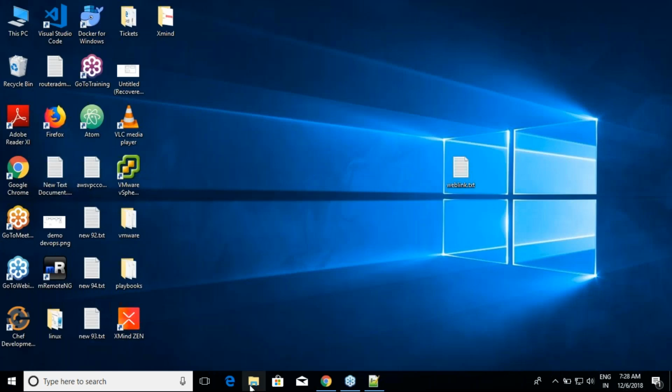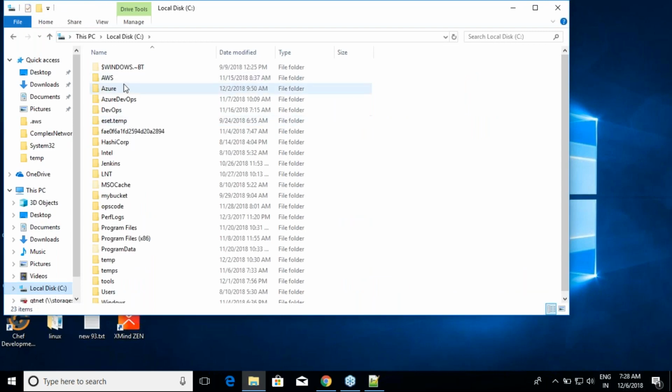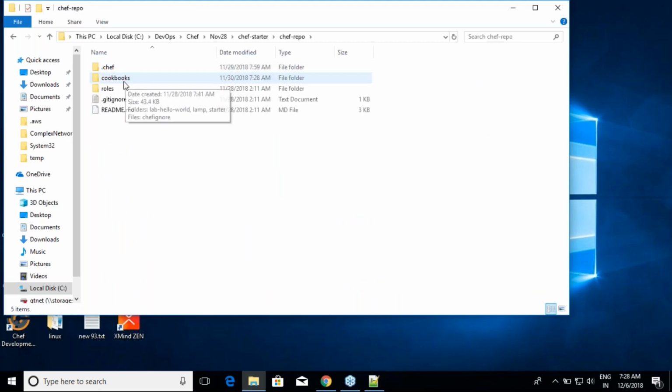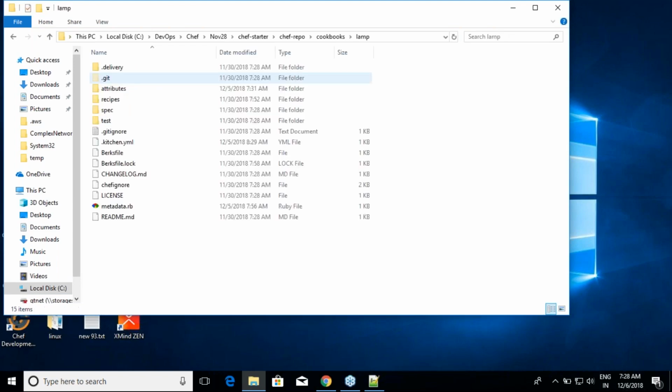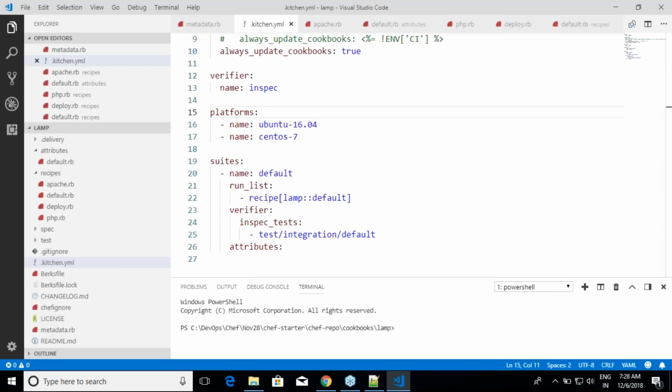Now let us go back to our stuff. We wanted to test it locally, and yesterday I've asked you to do certain stuff with respect to installations. I think this was our cookbook. The problem with writing these kind of cookbooks is every time you change something, you have to fix it.